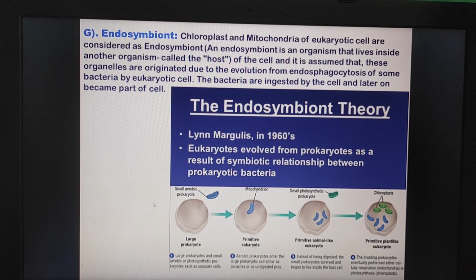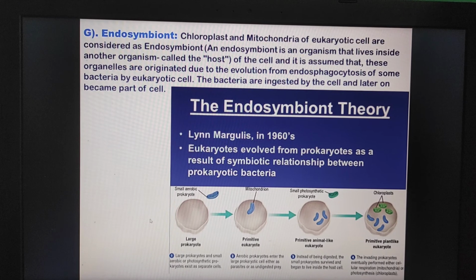I know it's not in your syllabus, but it's a very interesting thing, and if you know this, it will be a plus point for you. Lynn Margulis in the 1960s gave this endosymbiont theory: eukaryotes evolved from prokaryotes as a result of a symbiotic relationship between prokaryotic bacteria.